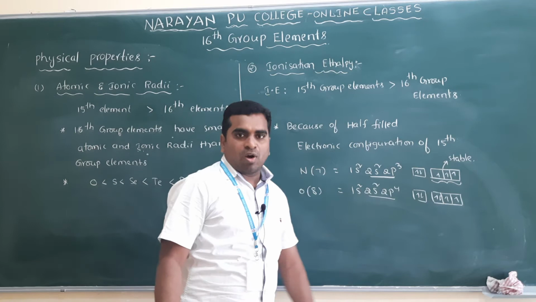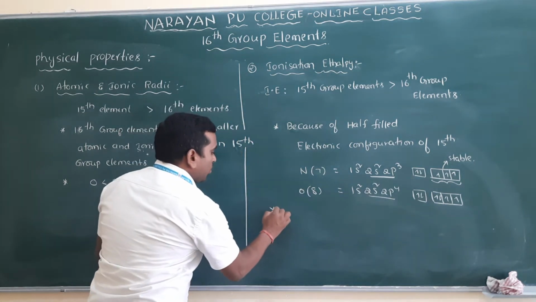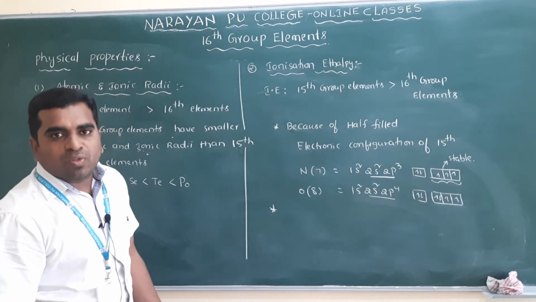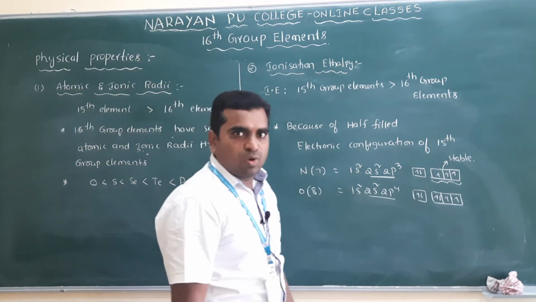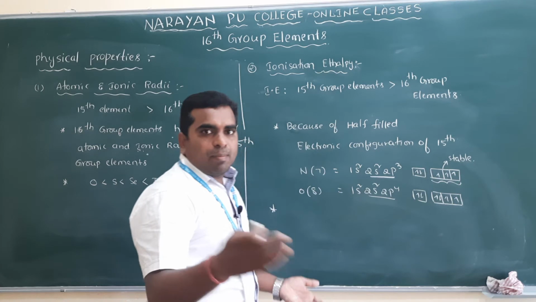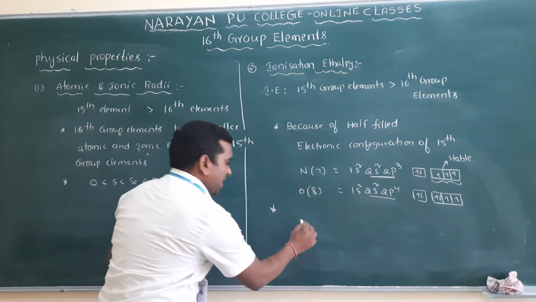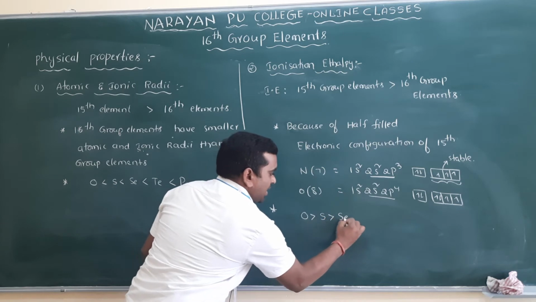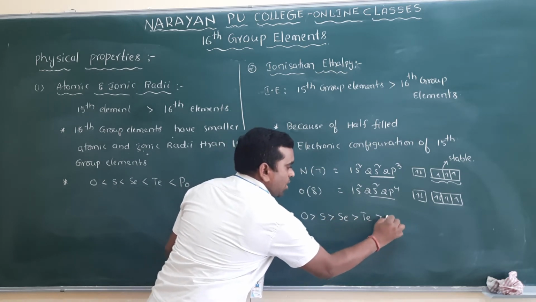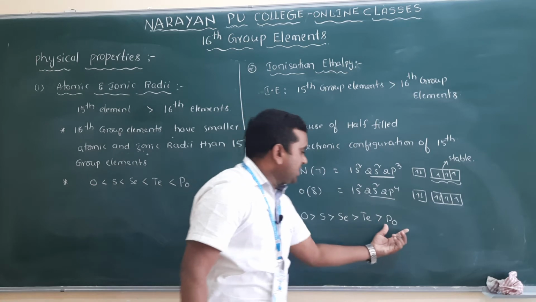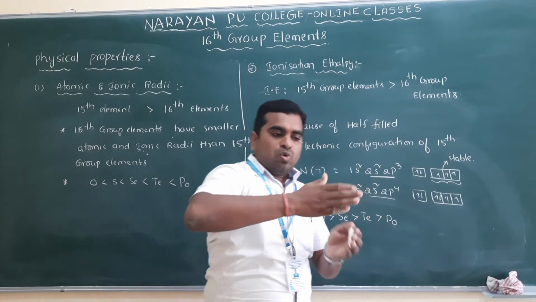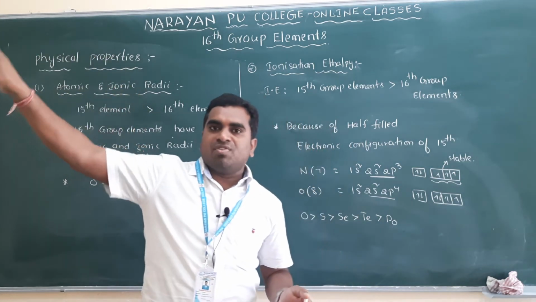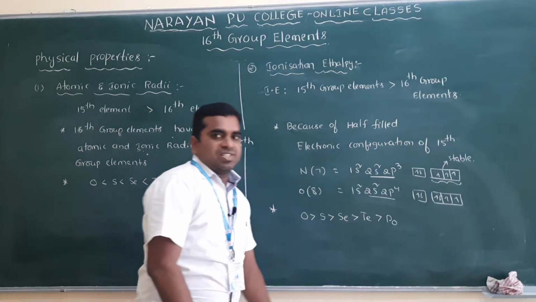So that's why 15th group elements will have higher ionization energies than the 16th group elements, because of their half-filled electronic configuration. And if I move down the group from oxygen to polonium, what will happen to the ionization energies along the group? Decreases. Why? Because size increases. So the ionization enthalpy values decrease through selenium, and the last one is polonium. As the size increases, the nuclear force on the outermost electrons decreases, so removal of an electron is very easy.